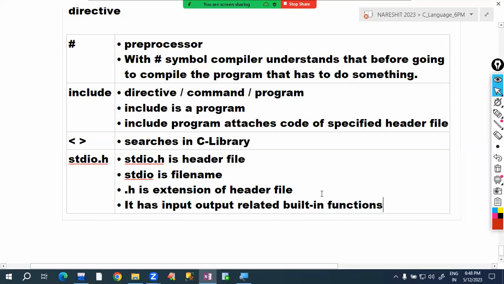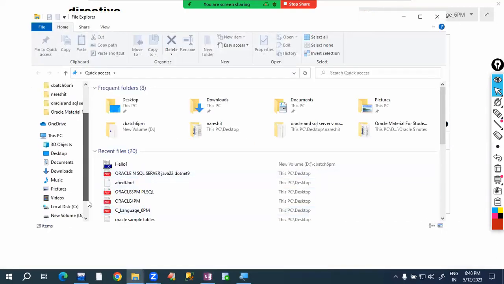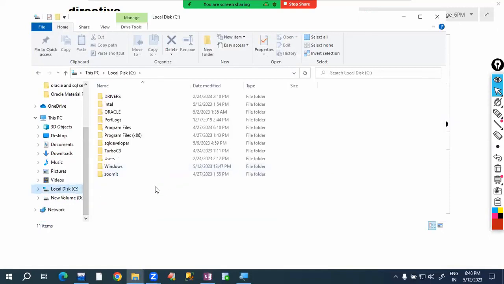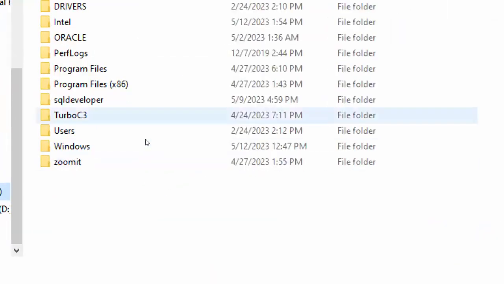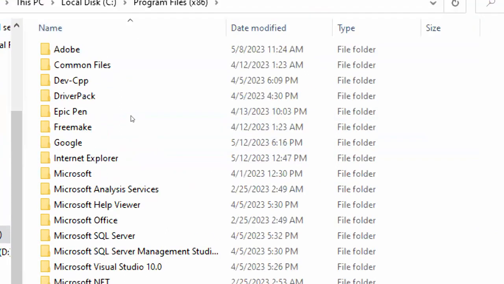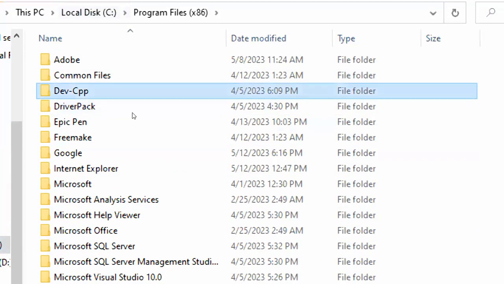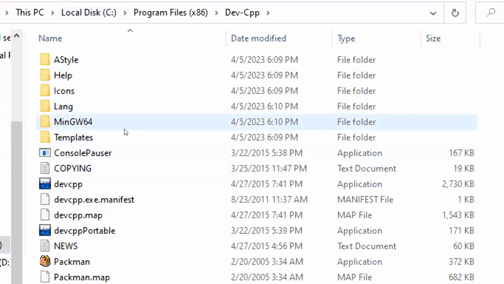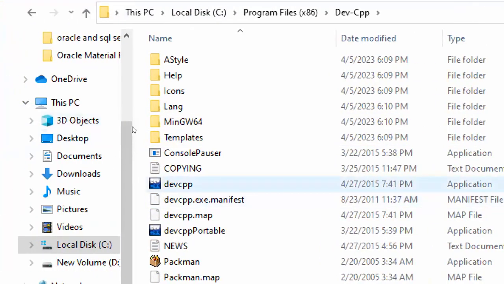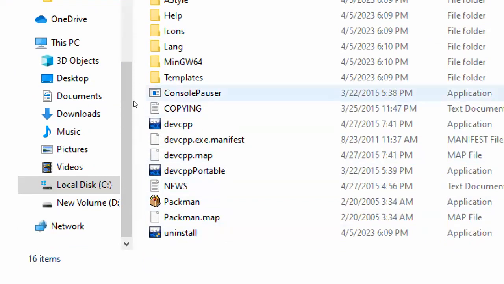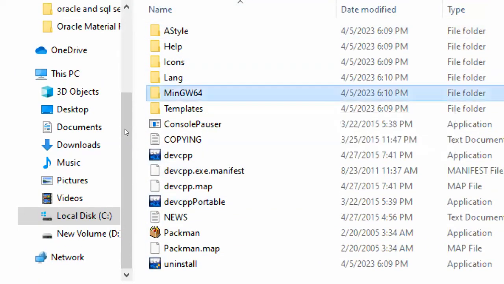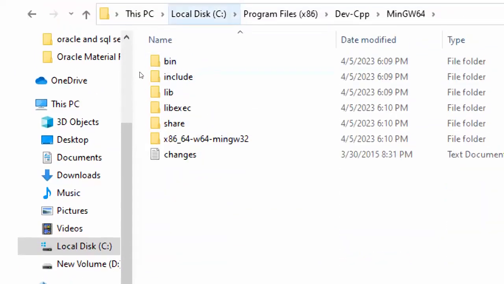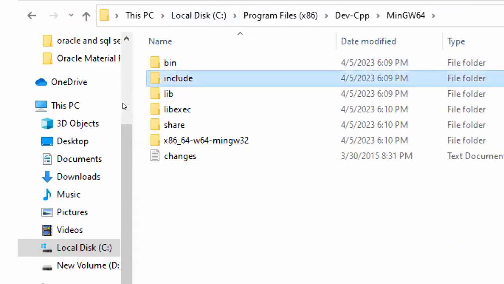So let me show this location. In my system, I installed the developer C++ in the C drive, in the program files. Okay, developer CPP folder is there. Just now I showed 3 paths, these paths only. In the MinGW64, one include folder is there, observe.